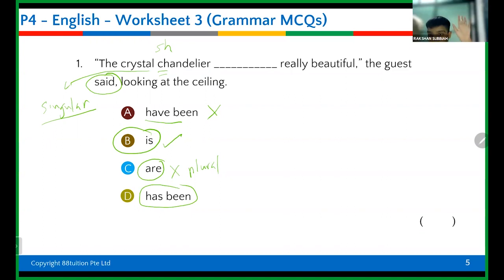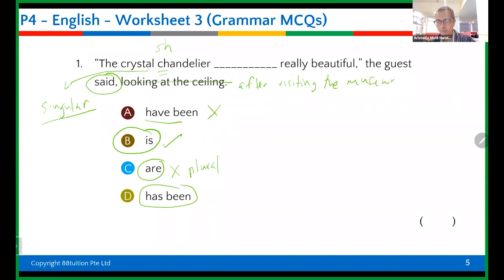It's a dialogue. Yes, it's a dialogue. You're looking at it now, but it could be past tense if he's actually saying what he saw, like if he's not looking at the ceiling, right? If it is the guest said after visiting the museum last week, or reflecting on his visit to the museum, right? So he can be thinking, oh yeah, it was really beautiful, wasn't it?